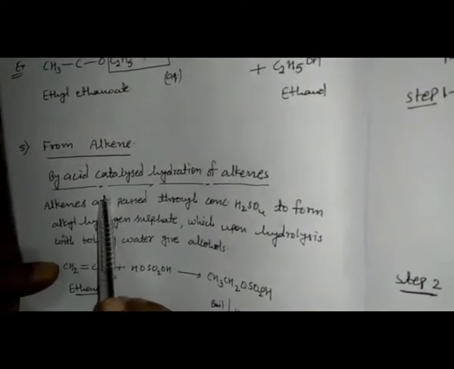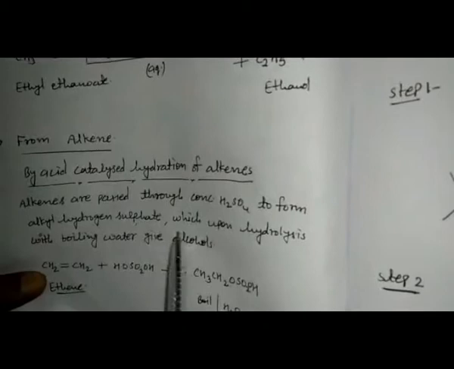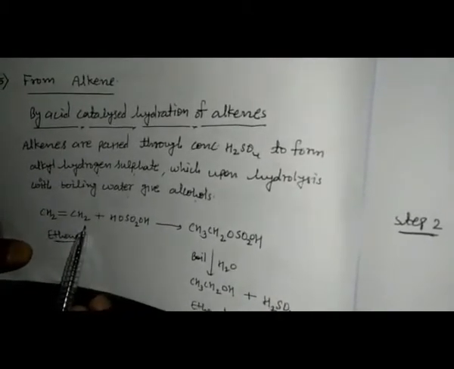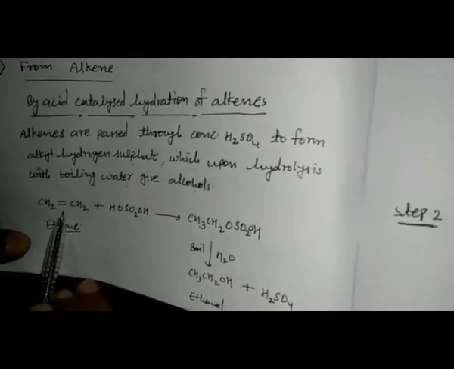By acid catalysed hydration of alkene. That means alkenes are passed through concentrated H2SO4 to form alkyl hydrogen sulfate, which upon hydrolysis with boiling water gives us alcohol. Like this is the alkene, CH2=CH2, a double bond is present. That means that is an alkene.